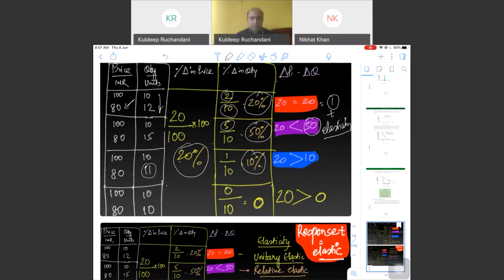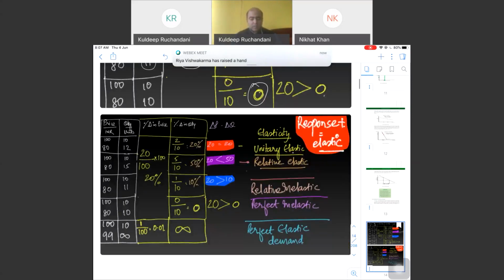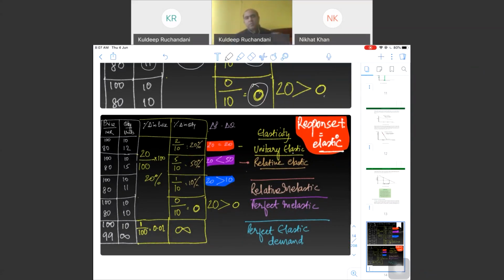In the last example, the price of the commodity has reduced, but there is no change in quantity demanded. It is 0, which means when there is absolutely the same percentage of change, we call that unitary elastic. The first case: change in price 20%, change in quantity demanded also 20%. So the answer will come as 1.